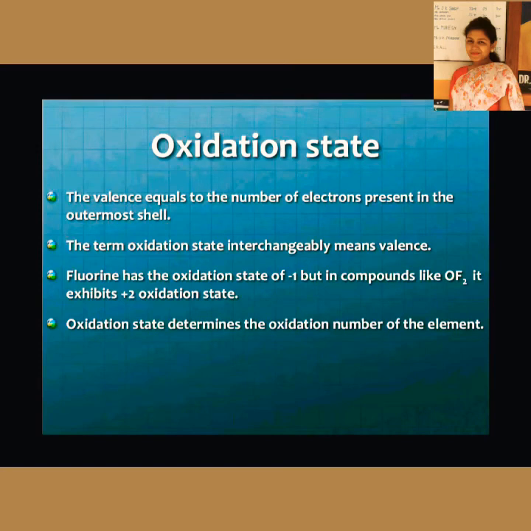Now you will see here fluorine. Fluorine is the most electronegative element. Whatever compounds it forms, be it ionic compound or covalent compound, it will always show a negative or -1 oxidation state. But in compounds like OF2, generally we know oxygen has a valency or oxidation state of -2. But here in OF2, since oxygen is combining with a more electronegative element, it will show a +2 oxidation state. So oxidation state is basically a variable one.